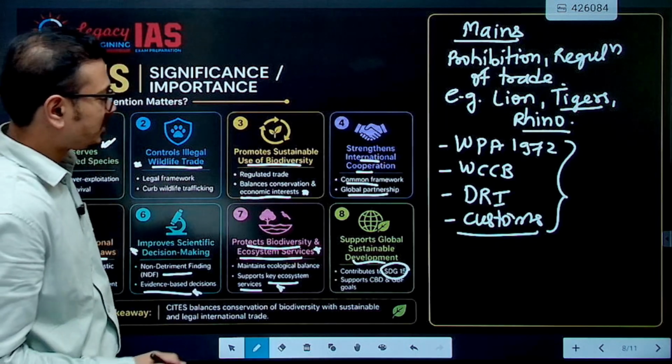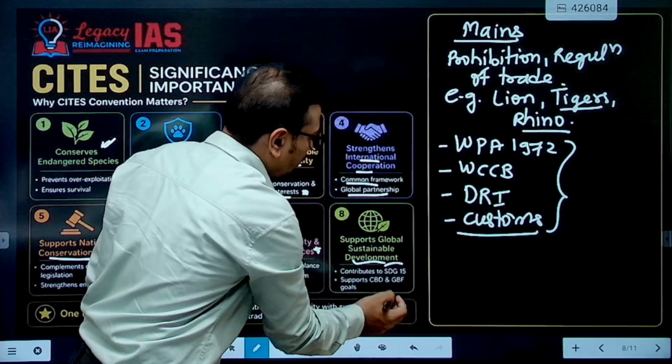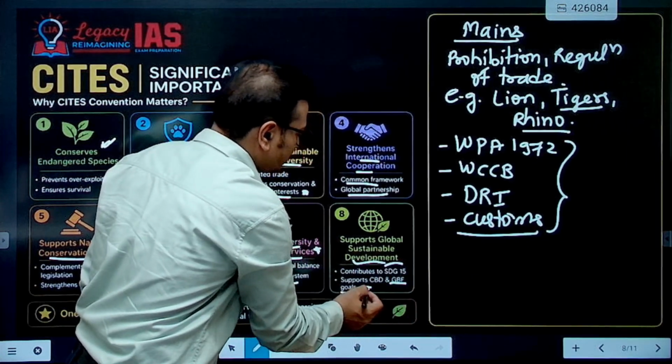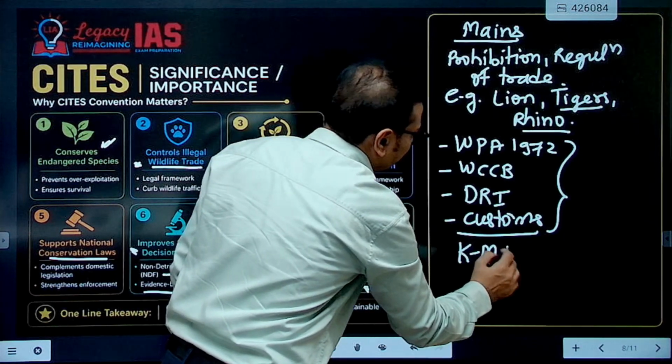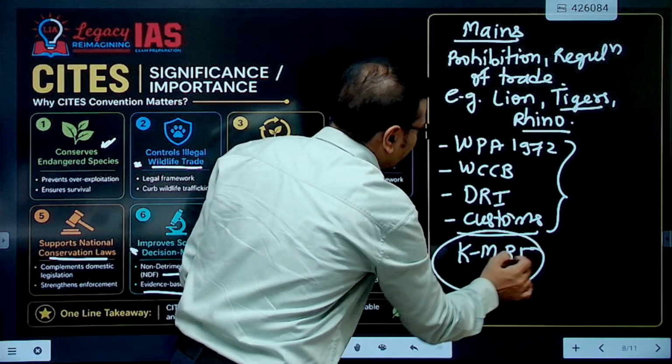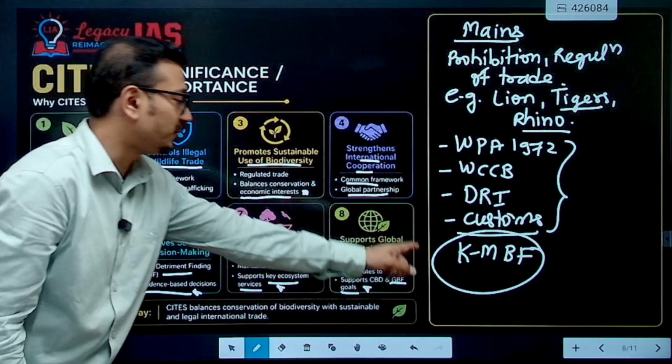Okay, so it supports the CBD and the global biodiversity framework goals, which is recently the Kunming-Montreal Biodiversity Framework, which has replaced the Aichi biodiversity targets. So it is aligned to that.